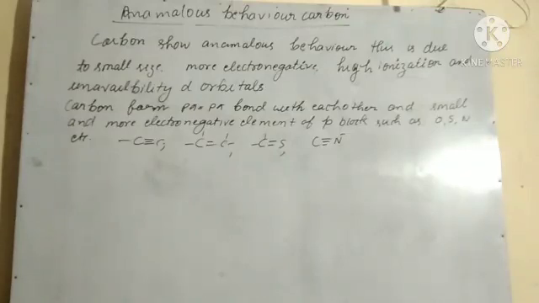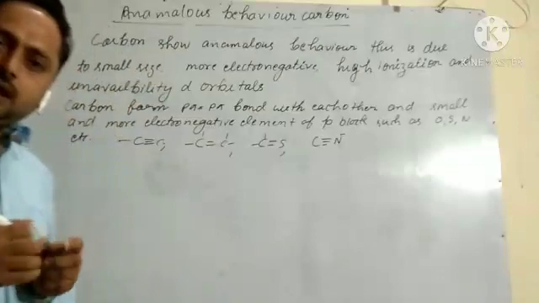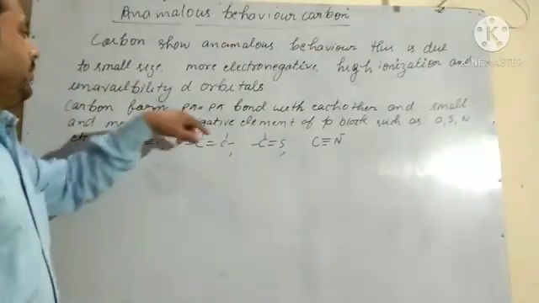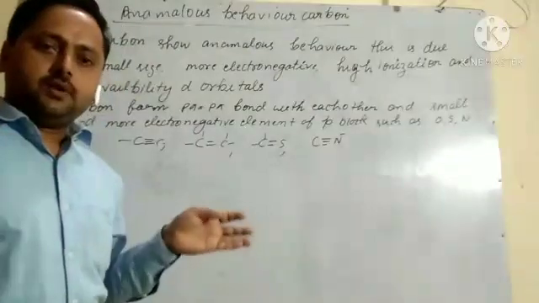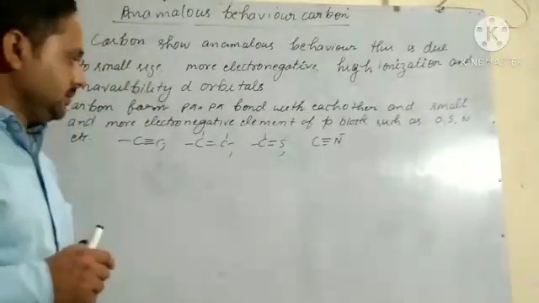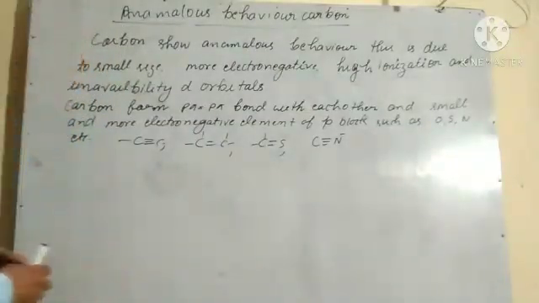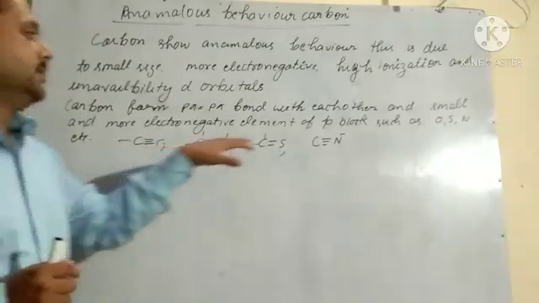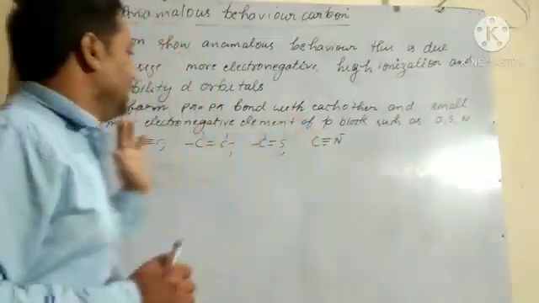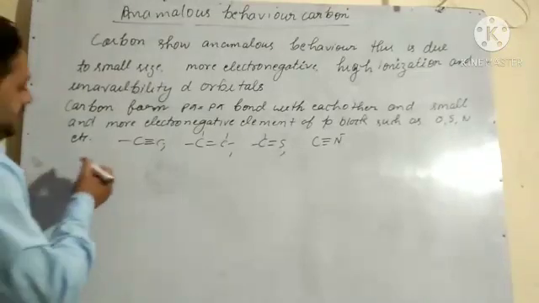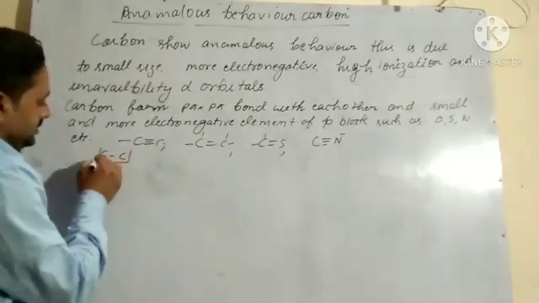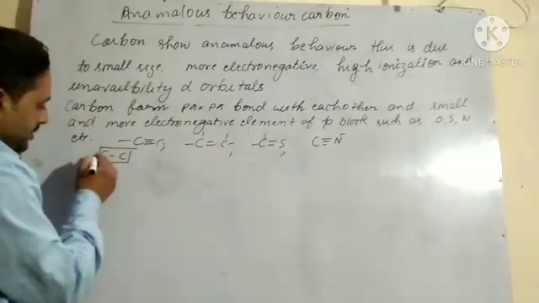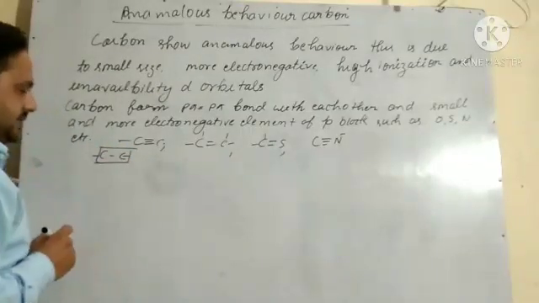What we have seen here is that carbon forms p-pi bonds with each other and with small and more electronegative elements of the p block, and it has also formed carbon single bonds. So this property is known as catenation.